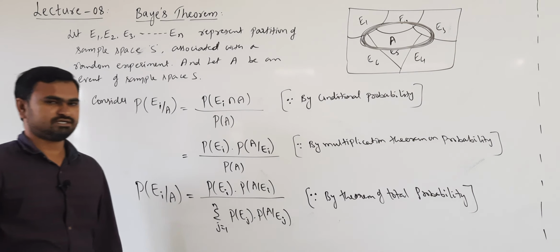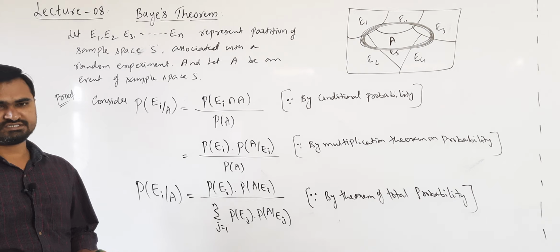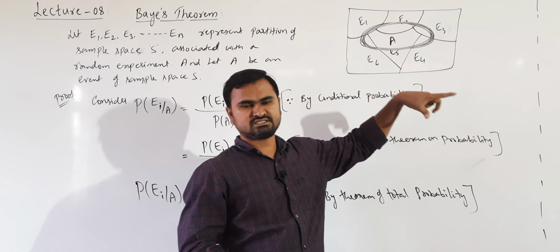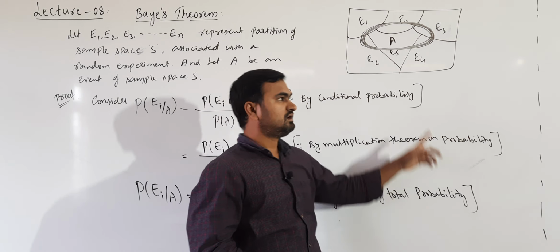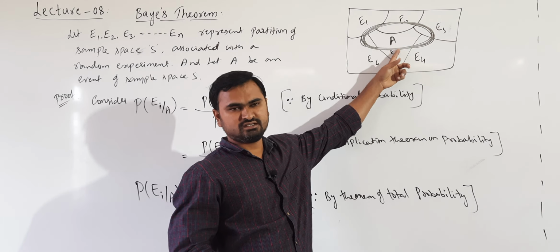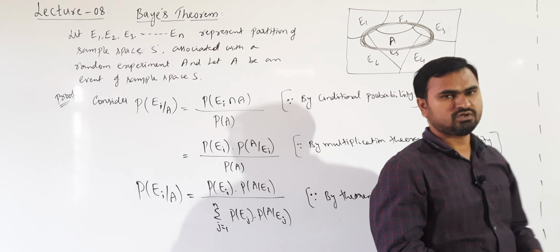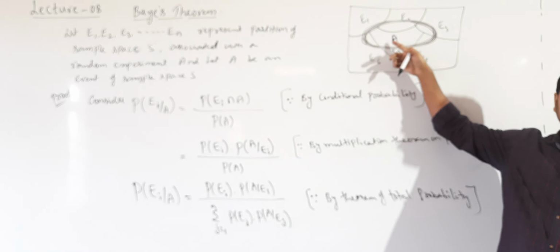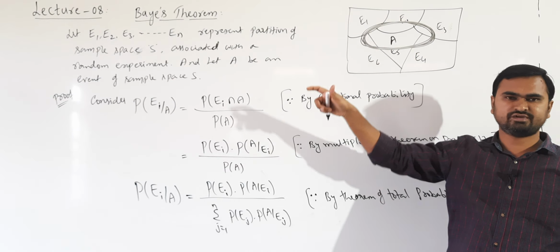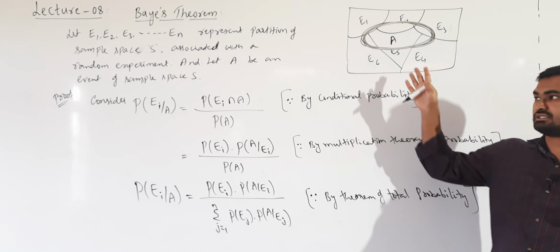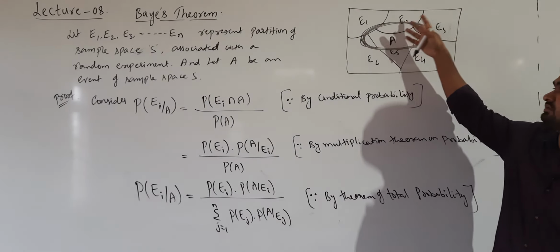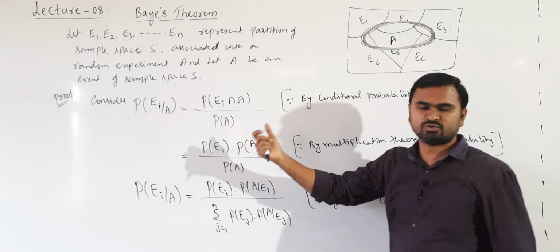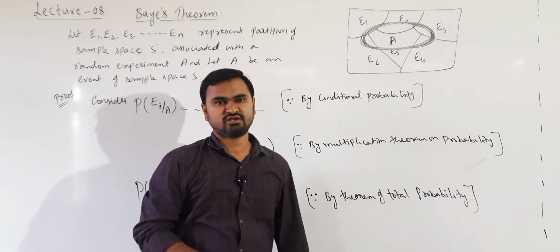Okay. So let us compare this with our example we are discussing. We are taking E1, E2, E3 up to E6 as the sections or divisions of class 12, and A is the event of getting a distinction. Okay, the students who got a distinction. So we are finding the total probability of occurrence of A, that is the total probability of getting distinction marks. Now that distinction we may get in E1 or we may get in E2 or we may get in E3 up to E6. That is what we applied theorem of total probability, that is P of A we are finding.